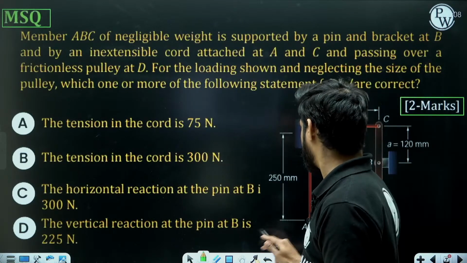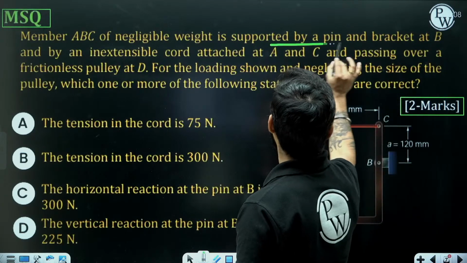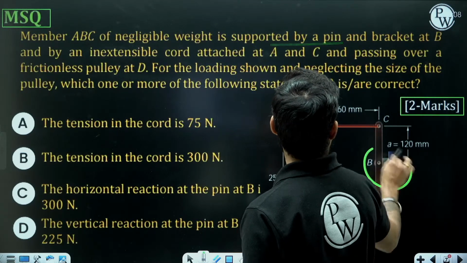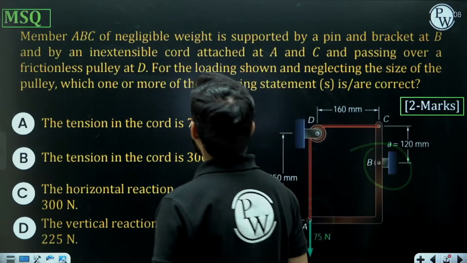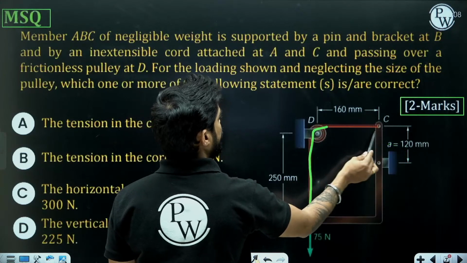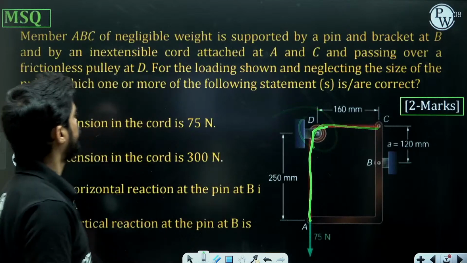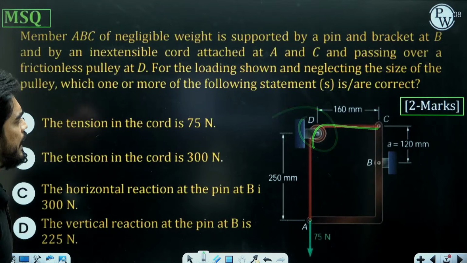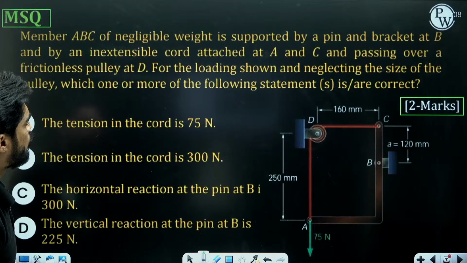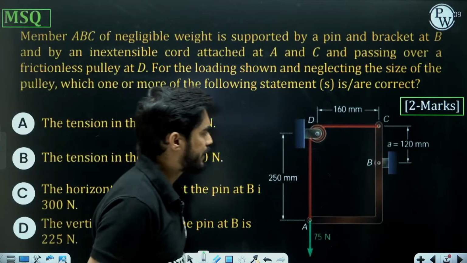Member ABC of negligible weight is supported by a pin at A and a bracket at B, and an inextensible cord attached at A and C passing over a frictionless pulley at D. For the loading shown and neglecting the size of the pulley, which one or more of the following statements is or are correct?